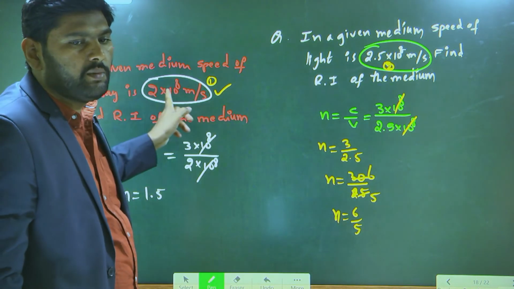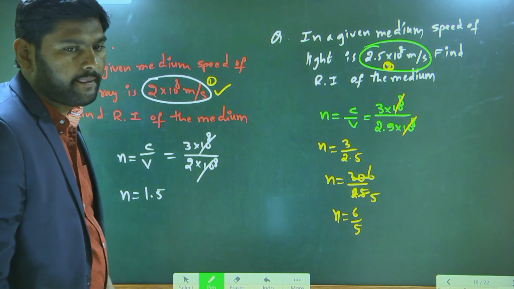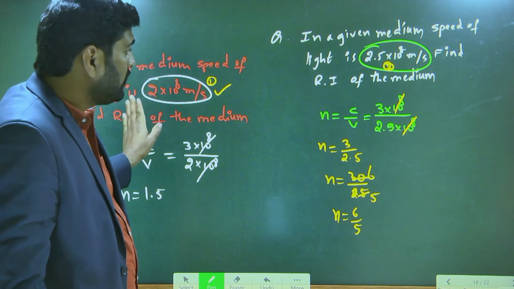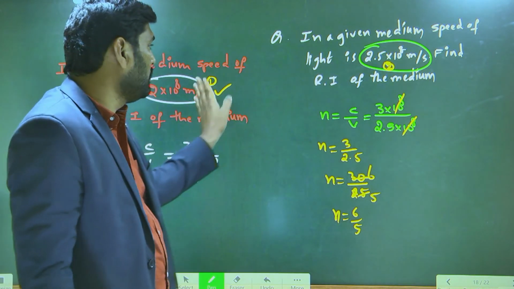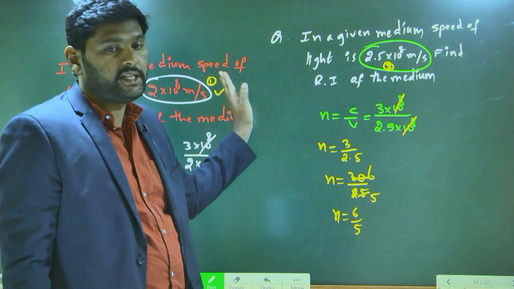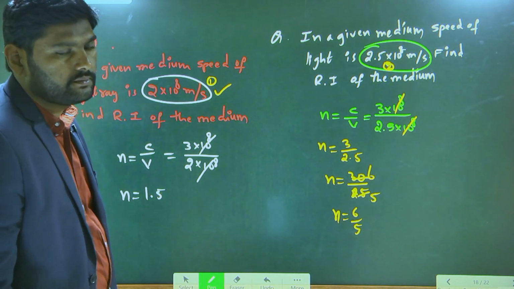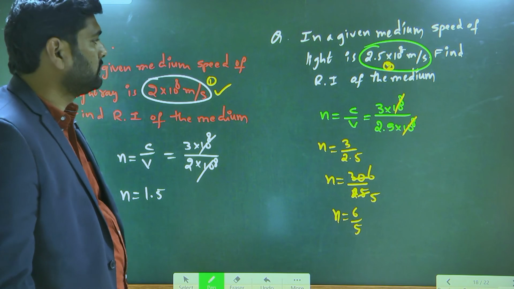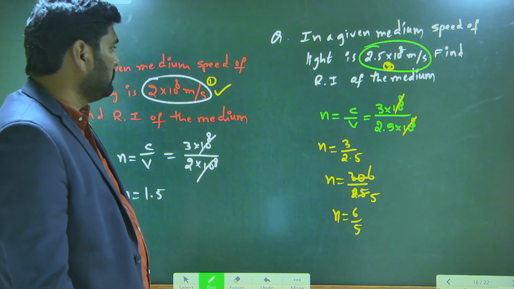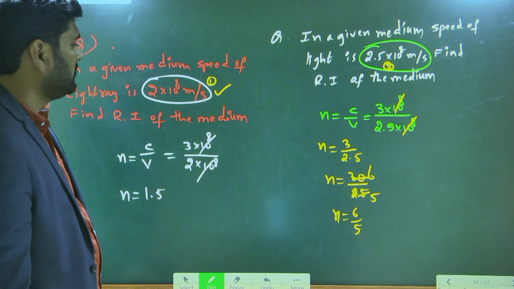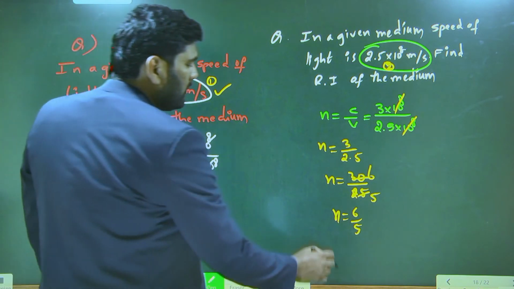This medium has less speed. So among the two, which is the rarer medium and which is the denser medium? 2.5 is the rarer medium, sir. 2 is denser.